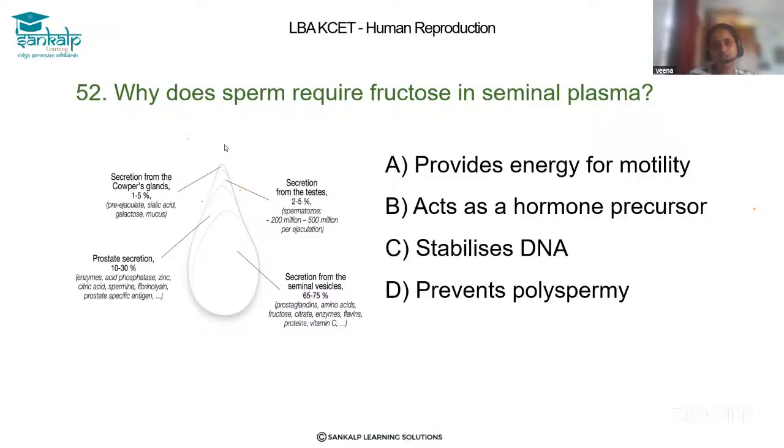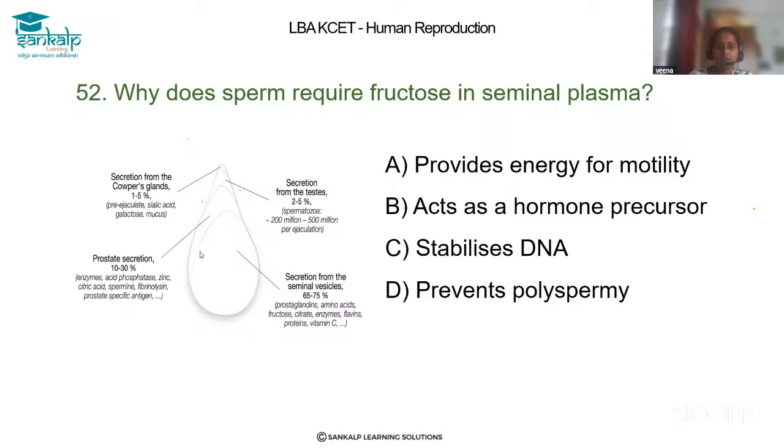Let's solve question 52. Why does sperm require fructose in seminal plasma? Dear student, you already know that for the motility of sperm, the sperm will be containing many different types of fluid, right?